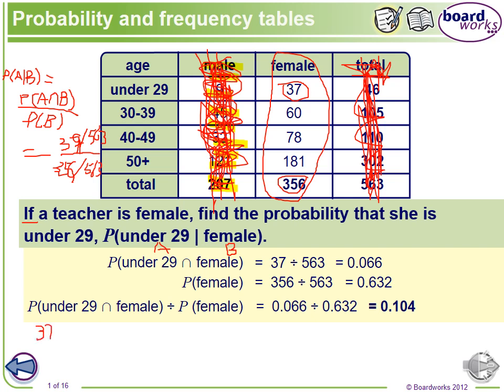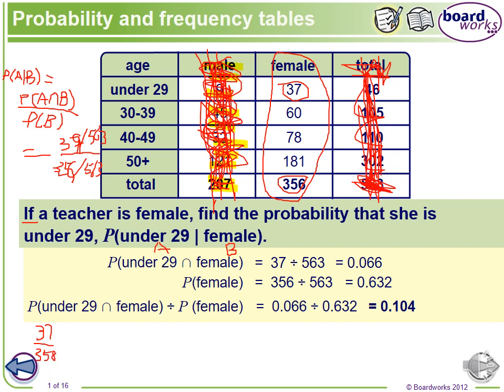37 of them, divided by what's the total number of the female teachers? 356... no longer, I cannot read it. Whatever the number is, we don't care. So the total number of female teachers is 358.